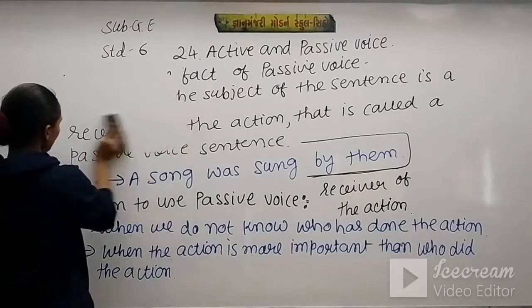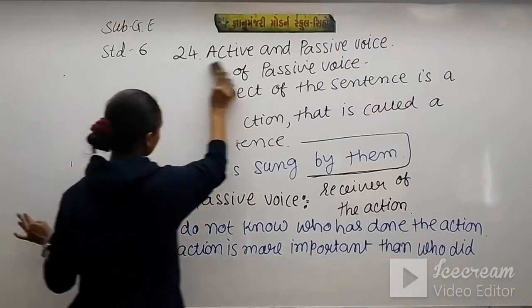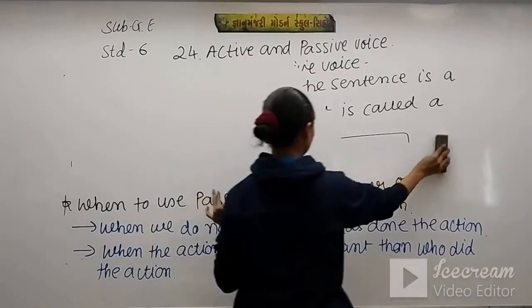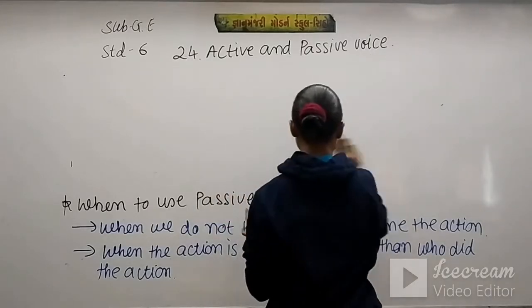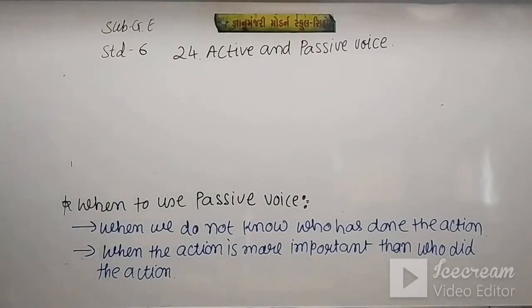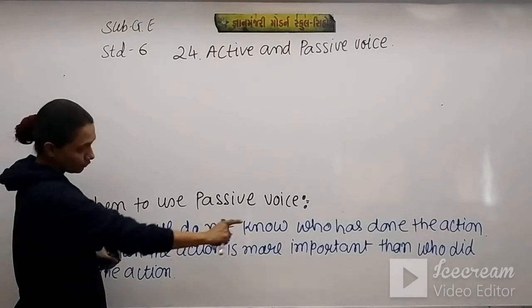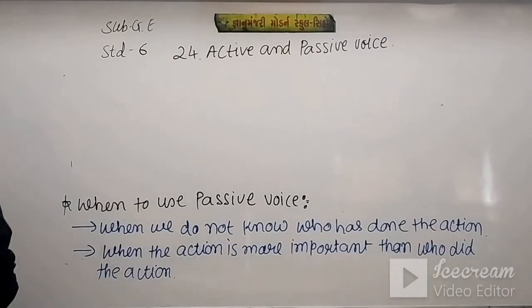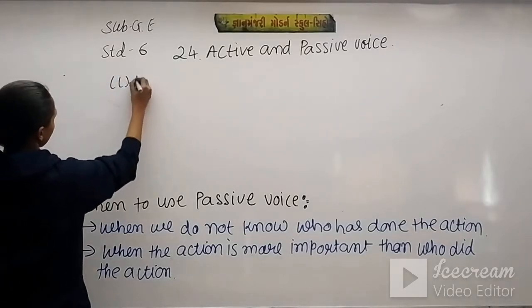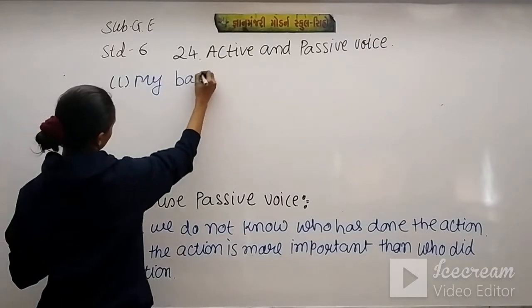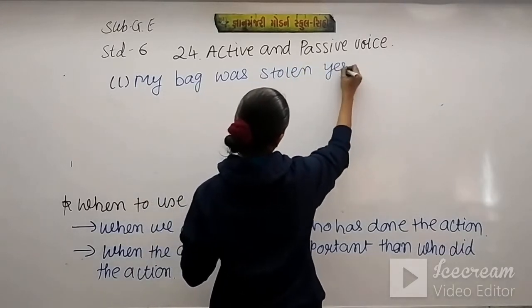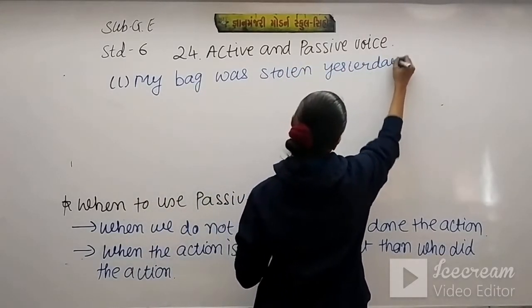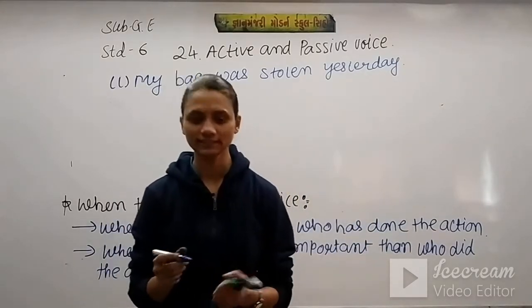Let me give you an example of this. See, here I have written: when we do not know who has done the action. So, first, my bag was stolen yesterday.